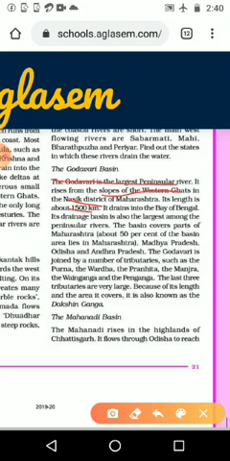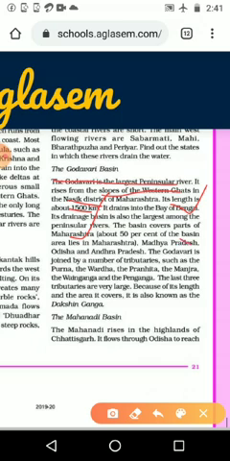Please underline all three sentences. All the sentences there are major information, and it drains into the Bay of Bengal. It is reaching the Bay of Bengal, and the drainage basin is also the largest among the peninsular rivers, and the basin covers parts of Maharashtra. About 50% of Maharashtra lies in the area of this Godavari.